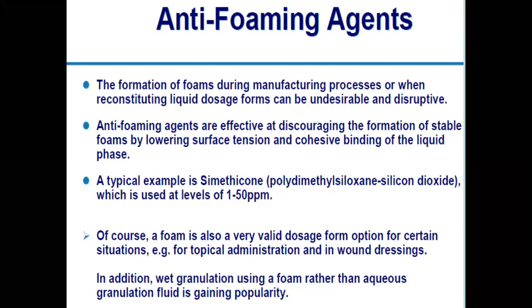Because of that, foam may be produced, and foam may disturb the accurate measurement of the dose. Due to that foam, it is not possible to observe the exact level of that liquid. So to avoid such foam, we have to use anti-foaming agents.